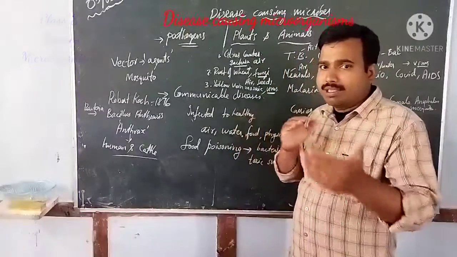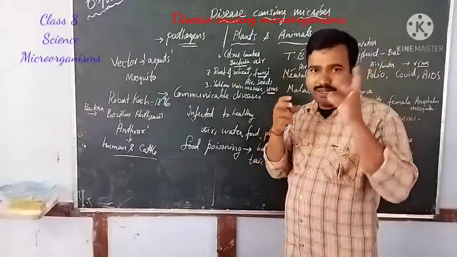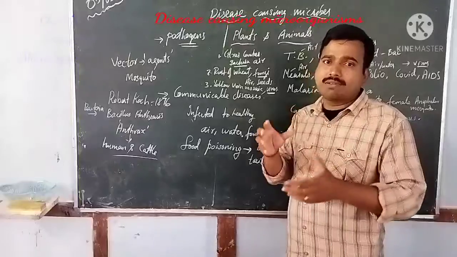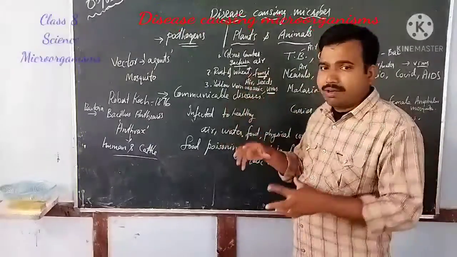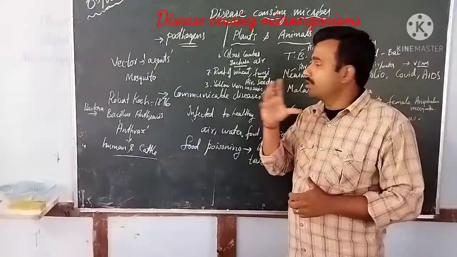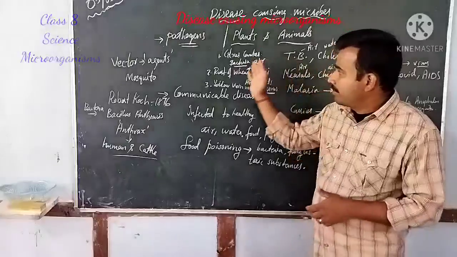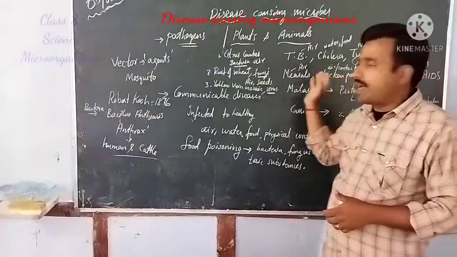Similarly, a virus spreads through air or droplets when an infected person coughs or sneezes. That's why you are always alerted to wear a mask, so that you can protect yourself from disease causing microorganisms.